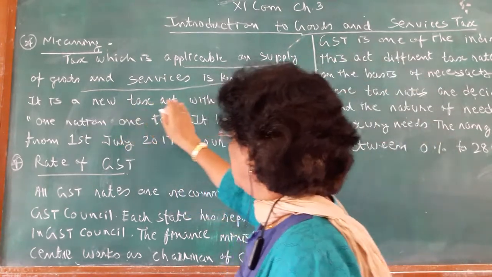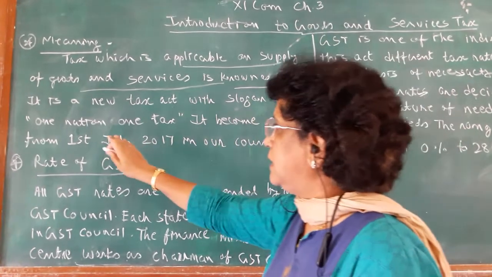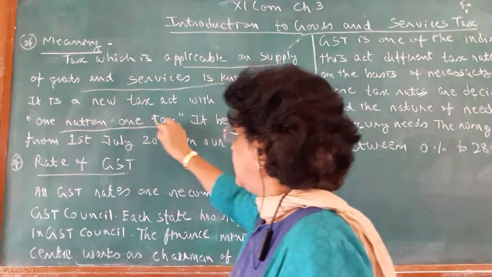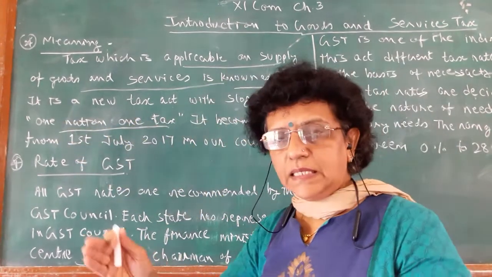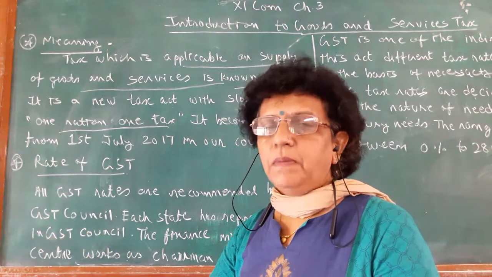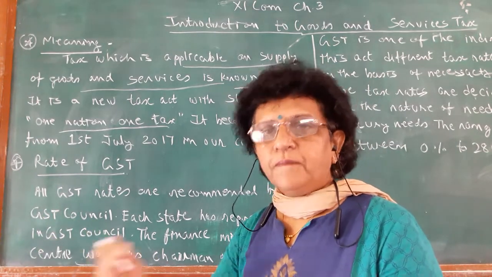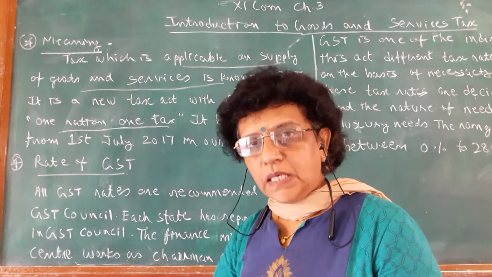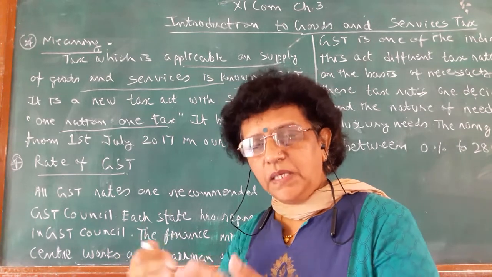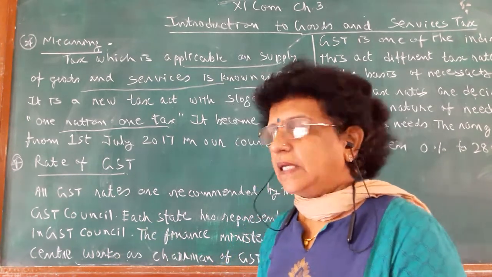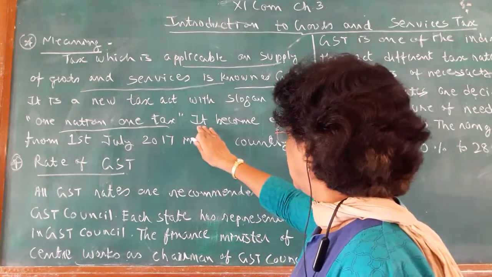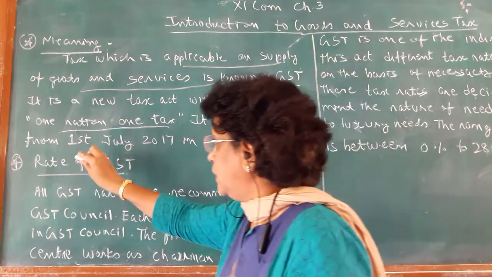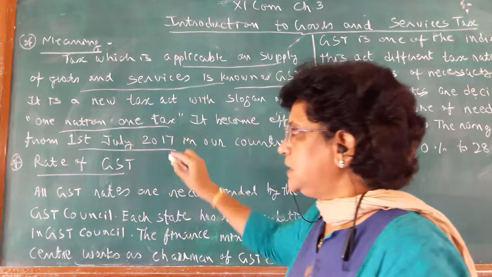It is a new tax act with the slogan One Nation, One Tax. There should be easy implementation of the tax structure, simple for the trader, easy for the government, and administrative work needs to be decreased. It became effective from 1st July 2017.